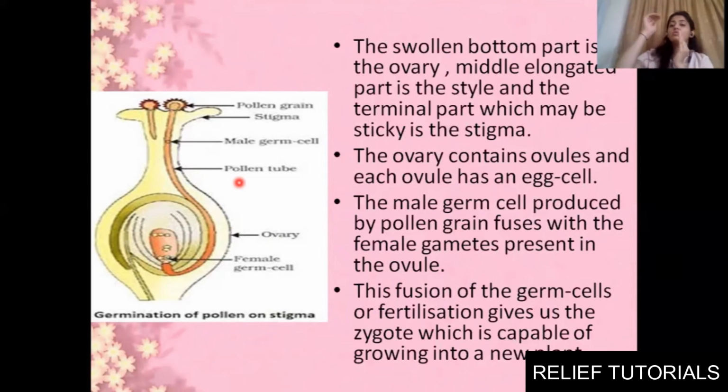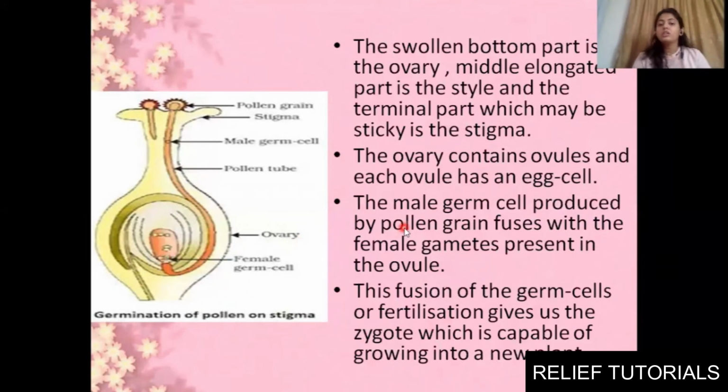So that when pollen is transferred, it will get attached to the uppermost part of the female reproductive part, and then it will start forming a tube. The ovary contains ovules, which will contain egg cells, or you can say female gamete. Clear? This is our stigma, the uppermost portion. This tube-like structure is known as style, and this bottom part is known as ovary. Inside ovary we have ovules, and there will be an egg cell present inside that.